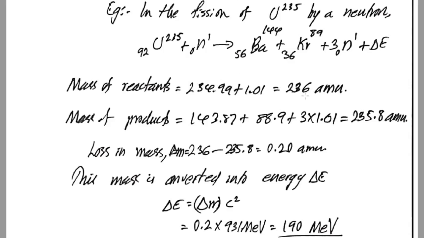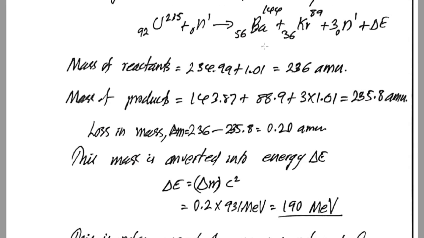It gives 236 AMU. And also the mass of the products: the mass of barium is 143.87, the mass of krypton is 88.9, plus the mass of the 3 neutrons, 3 into 1.01, which gives 235.8 AMU. So we see that the mass of the reactants is greater than the mass of the products. So during nuclear fission, a certain amount of mass is lost, and the loss in mass delta M is equal to 236 minus 235.8, which is 0.2 AMU. AMU means atomic mass unit. So this much mass is converted into energy, and the energy released will be delta E equal to delta M into c squared.